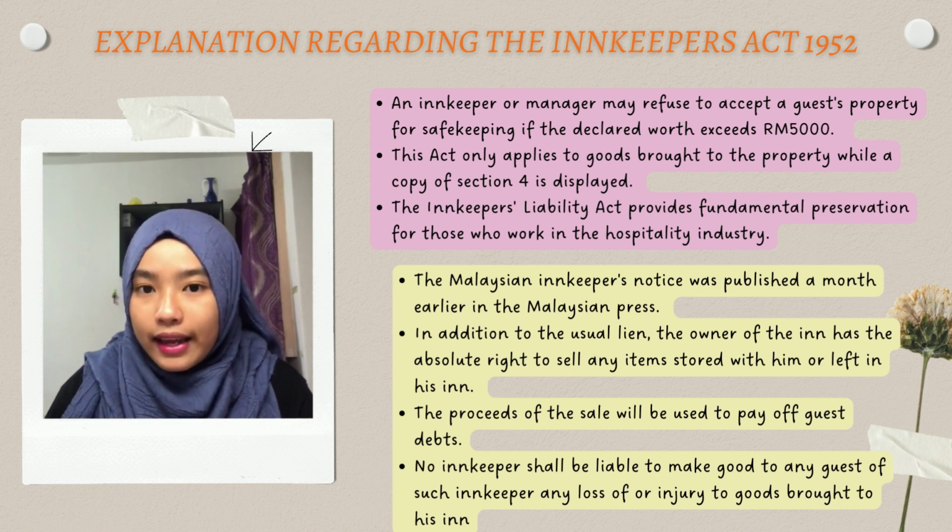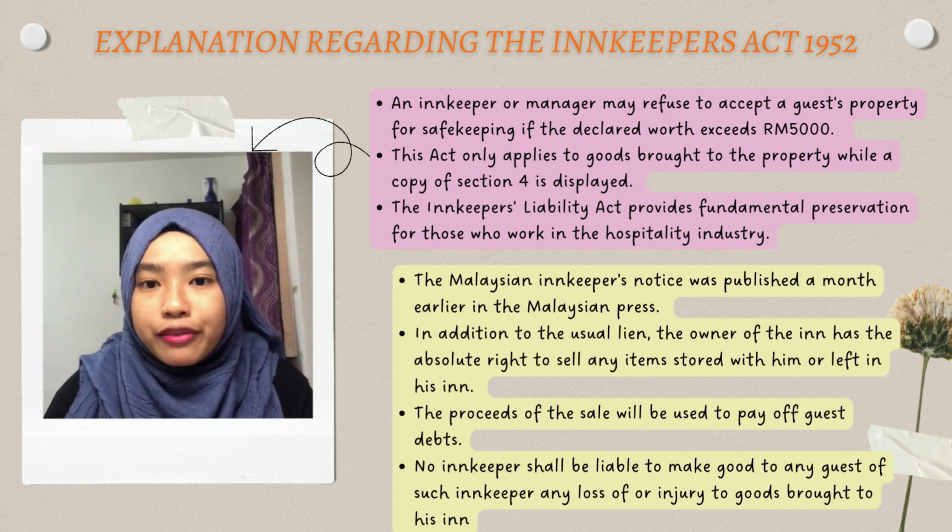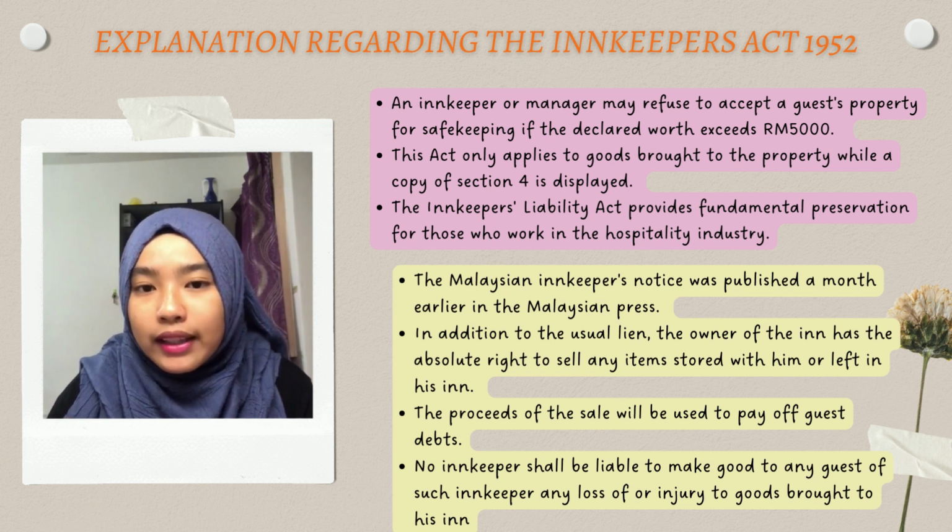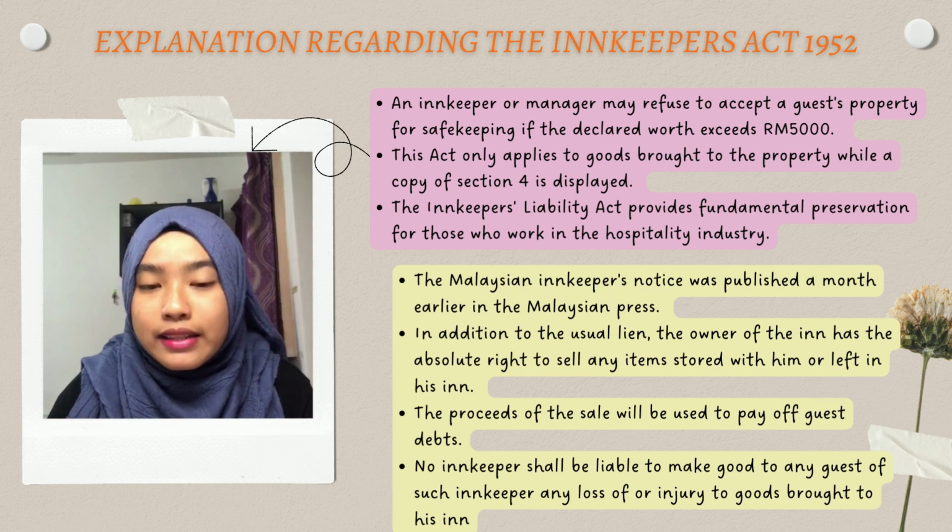A, where such goods shall have been stolen, lost or injured through the willful act, default or neglect of such innkeeper or any servant in his employ.